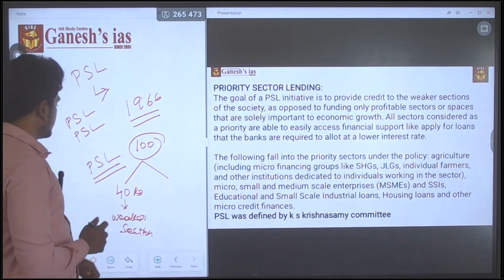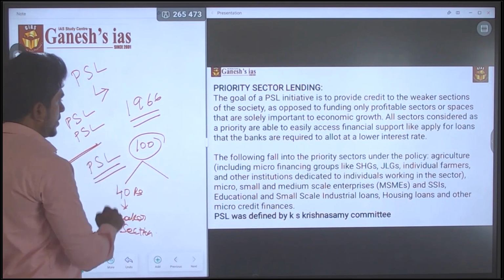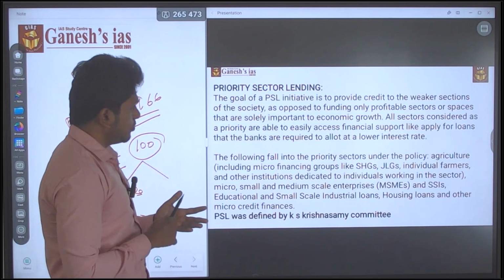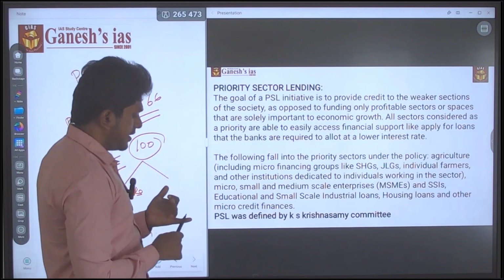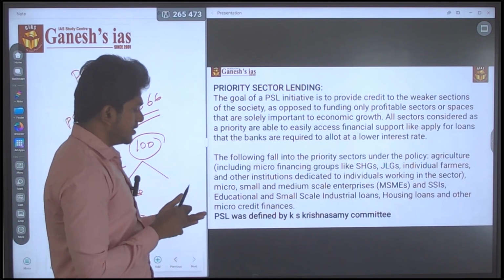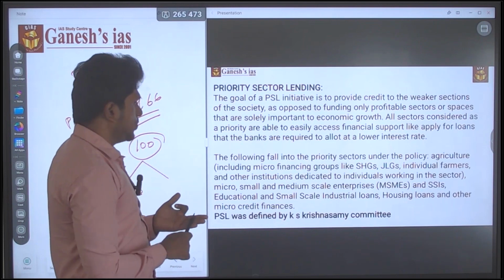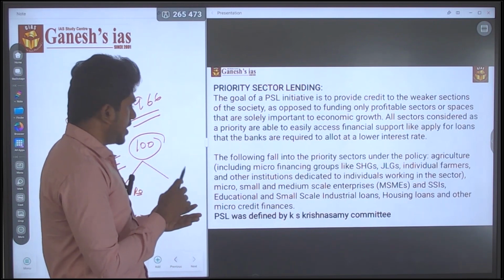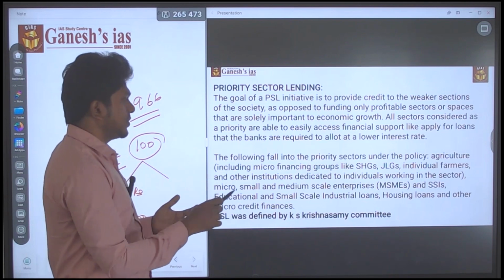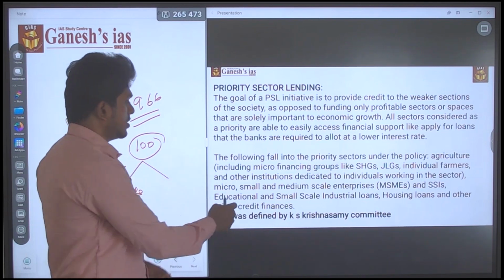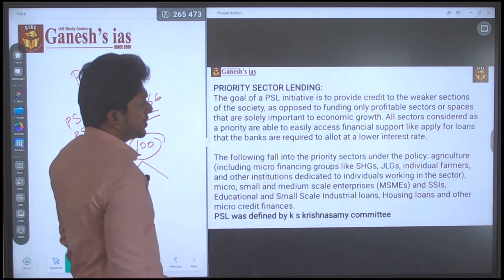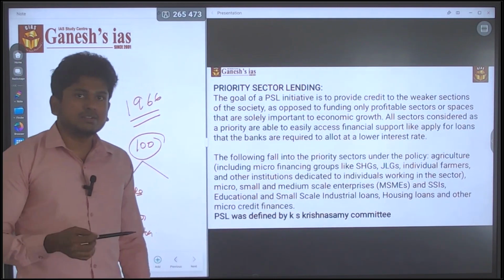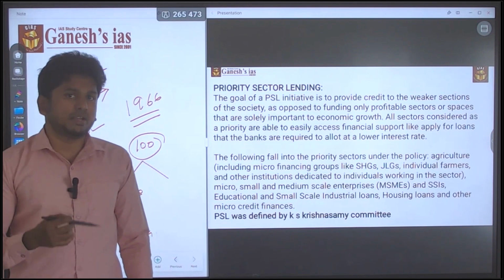So this is all about the priority sector. In the priority sector they list down a lot of things, like agriculture and allied sectors and self-help groups. It also contains micro, small and medium scale enterprises. So MSME is also in the priority sector lending.